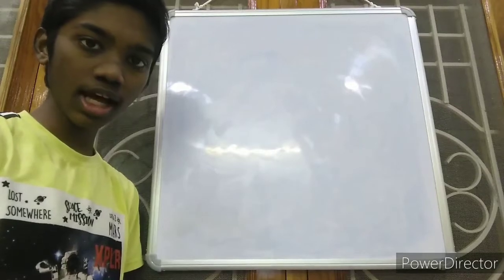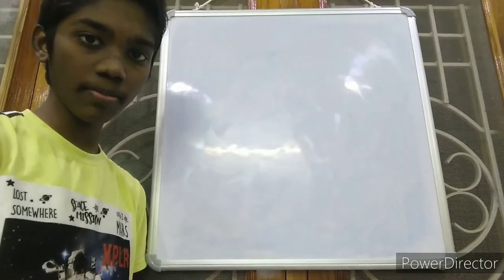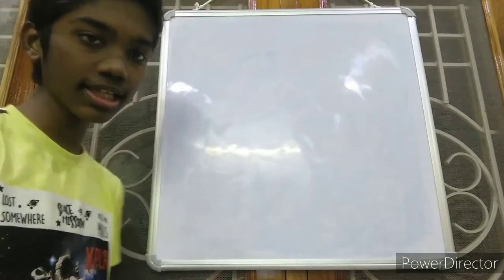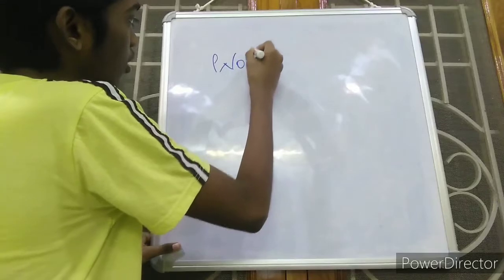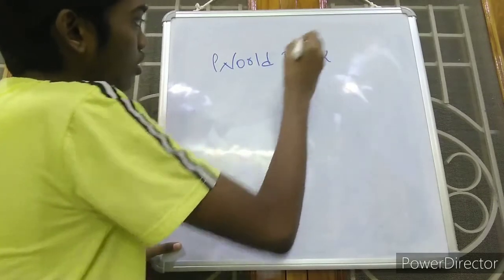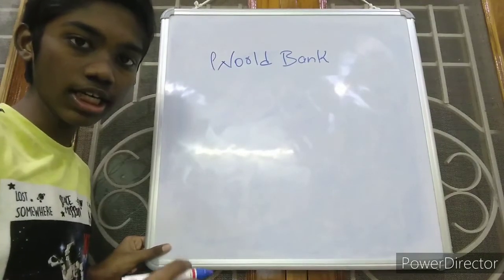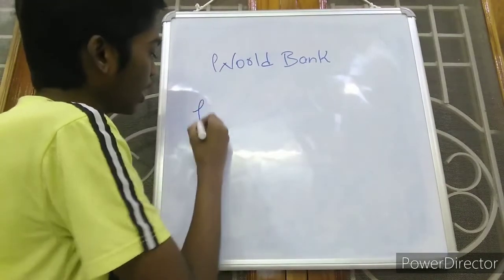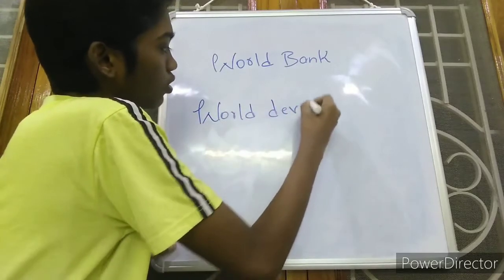In our country we have many types of banks, private and government banks, but in the world there is a single bank called the World Bank. This World Bank gives a report called the World Development Report.